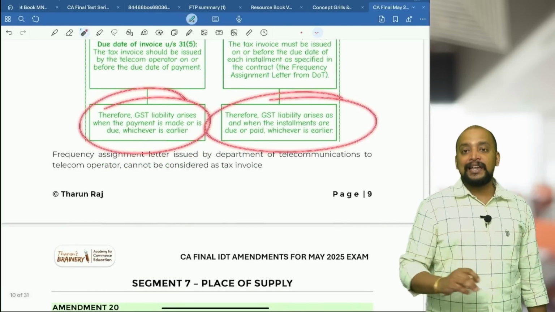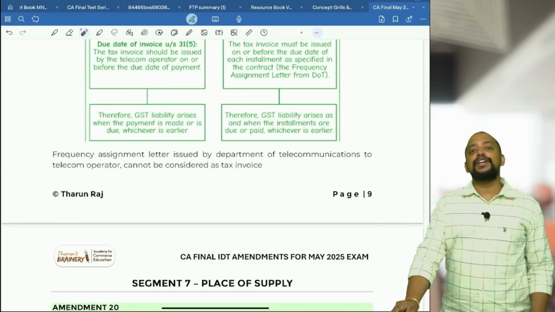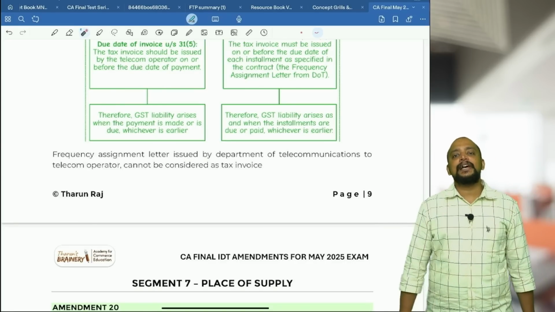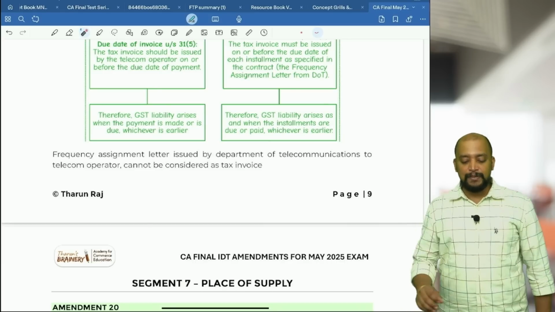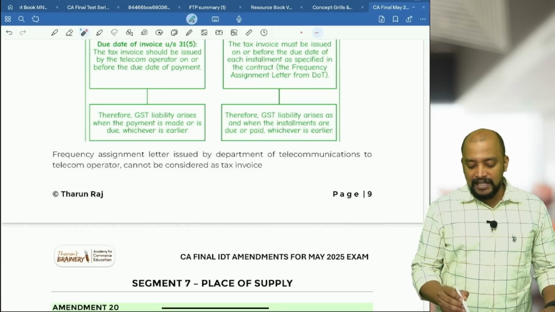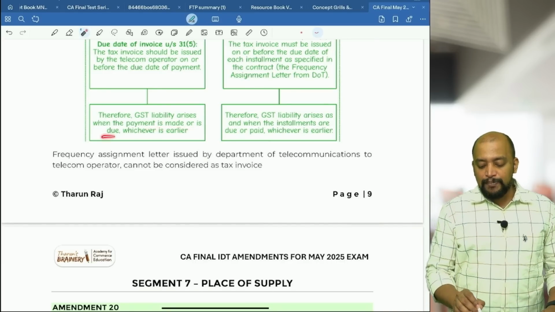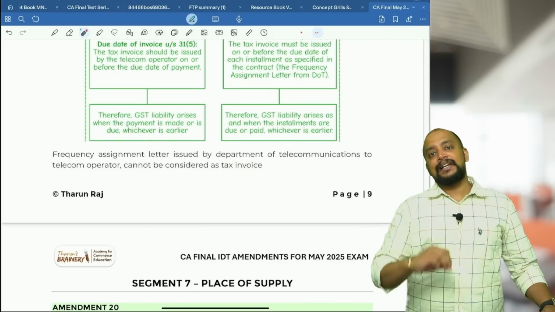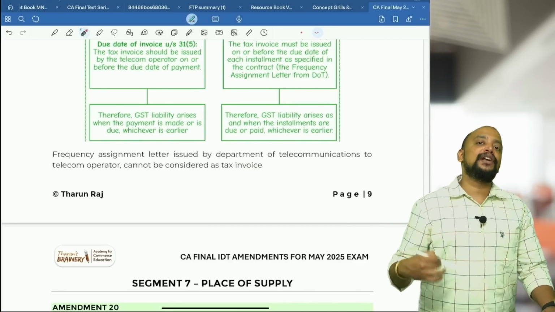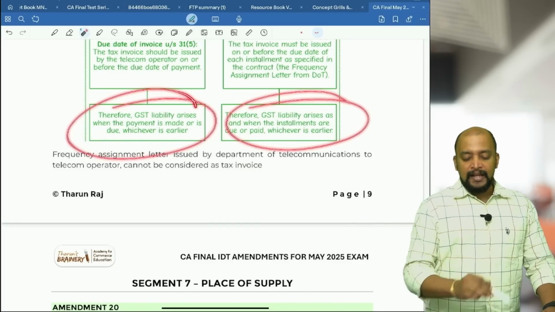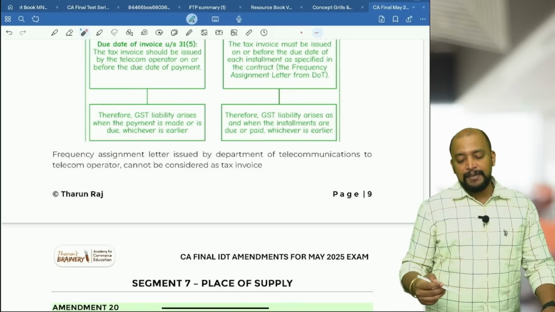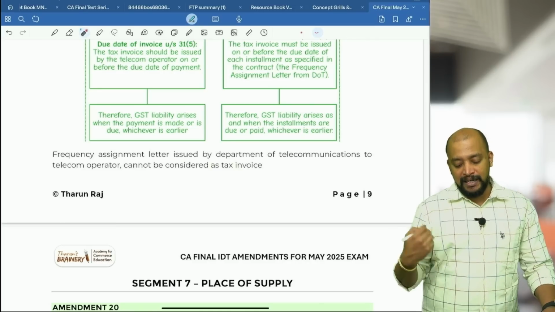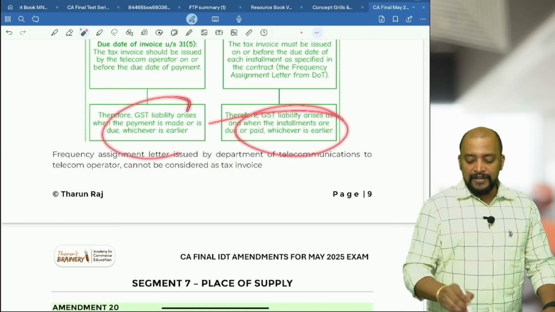What is it that they are telling? Whenever the installment is due or whenever the installment is paid, whichever is earlier, will be taken as the time of supply. So GST liability arises when the payment is made or the payment is due, whichever is earlier. This is common for both, whether you pay the upfront amount or the installment amount.